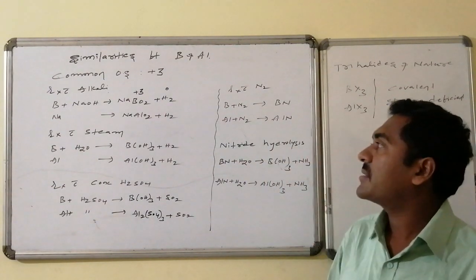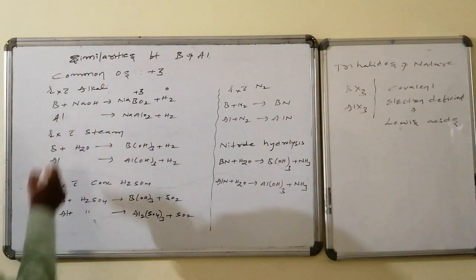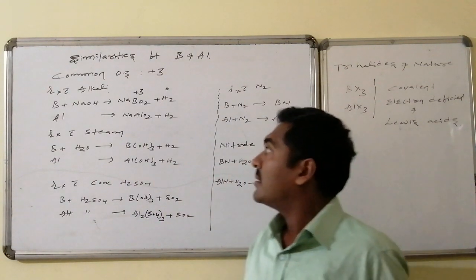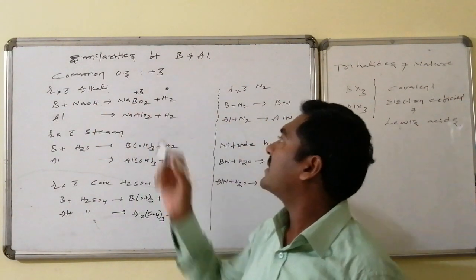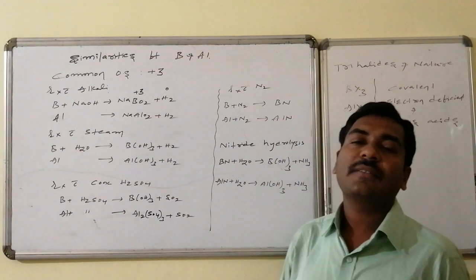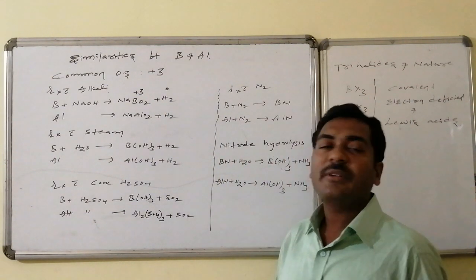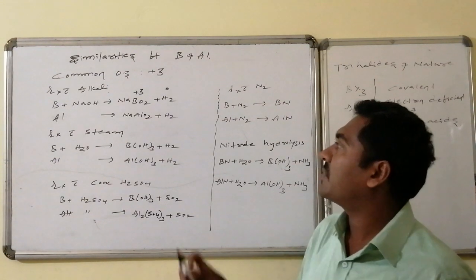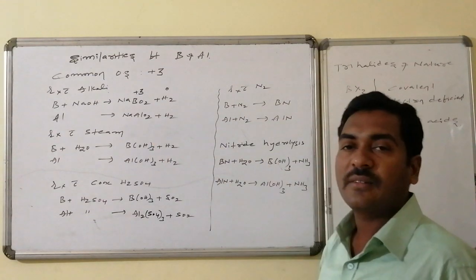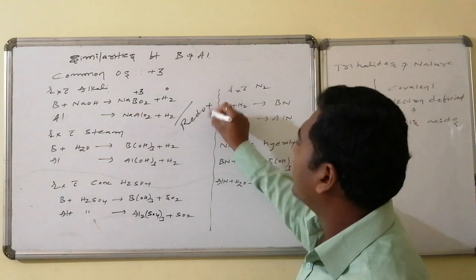Similarly, aluminium also reacts with the sodium hydroxide. Aluminium also reacts with the alkali. As a result, it also liberates the hydrogen gas. In this process, hydrogen of +1 state is converted to zero oxidation state, that is reduction. As a counter, this metal undergoes oxidation. Boron undergoes oxidation, which is a non-metal. Aluminium also undergoes oxidation. Thus, it leads to the formation of sodium metaborate NaBO2 and sodium metaaluminate NaAlO2, and this particular reaction is a redox reaction.